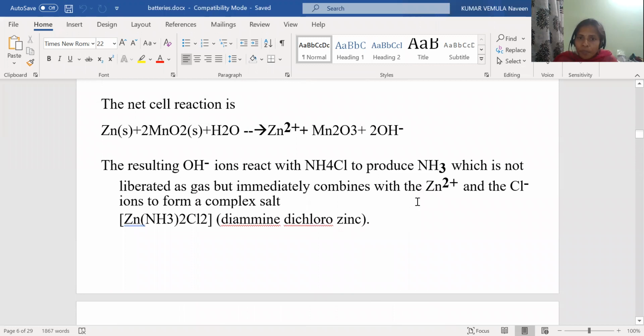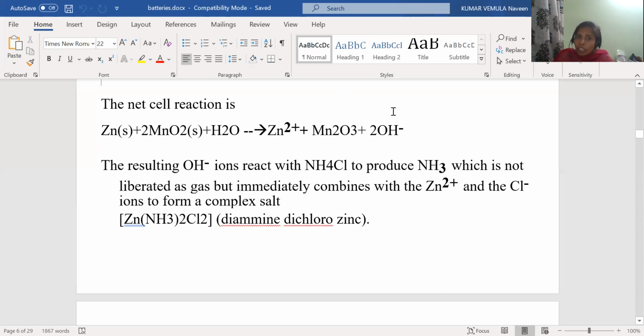But here, what is one of the products? OH⁻ is one of the products, which is reacting with ammonium chloride to produce ammonia. But where is this ammonium chloride? This ammonium chloride is present in the battery. Here all these reactions will take place inside the battery only.